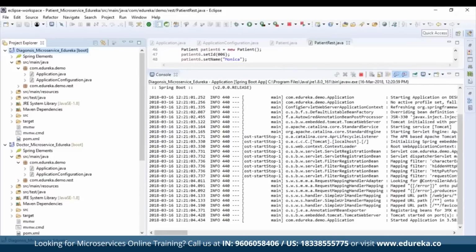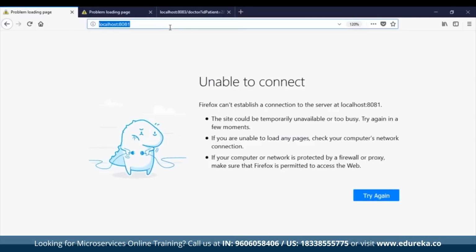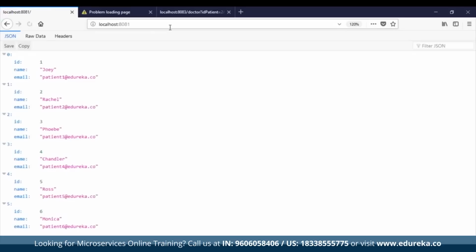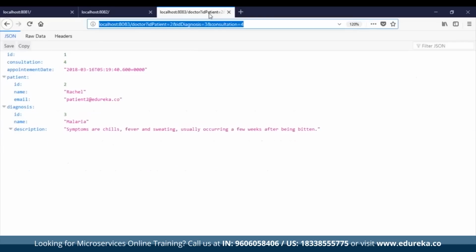So it's done now. Let me open my browser. All right, so this is for port 8081. My port 8081 is for patient. Let me click over there and reload this page again. So here I have my patient microservice. Similarly, my port 8082 is for diagnosis. So here I have the diagnosis microservice.